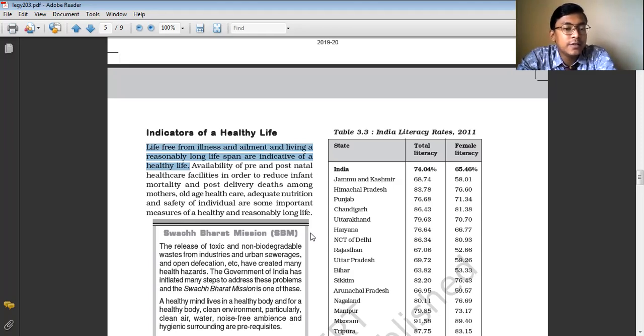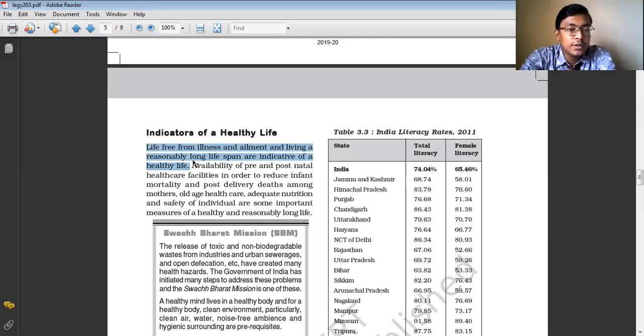So basically, you will see that in the countries where the government has focused more on the health facilities and the health infrastructure, the people do not suffer much from illness and various diseases, and they have a long life expectancy, as compared to the countries where the health facilities are very poor.